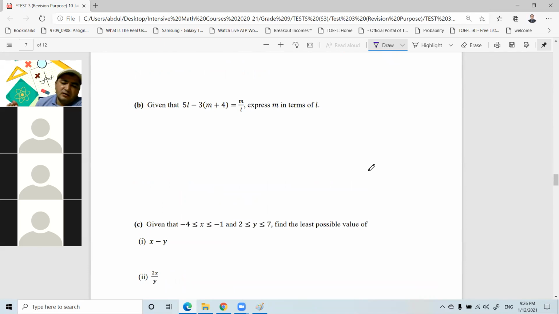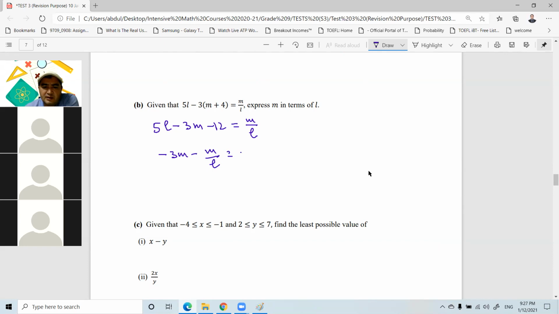That means we need to know the technique of solving an equation. Anyway, so what we mean by this, express m in terms of L, is that I have to solve this equation for m. To do this one, I have to expand the left-hand side first. 5L minus 3m minus 12 is equal to m over L. Now I have to take all the terms that contain m to the left-hand side. So here we have negative 3m minus m over L, and others to the right-hand side. Here we have minus 5L plus 12.